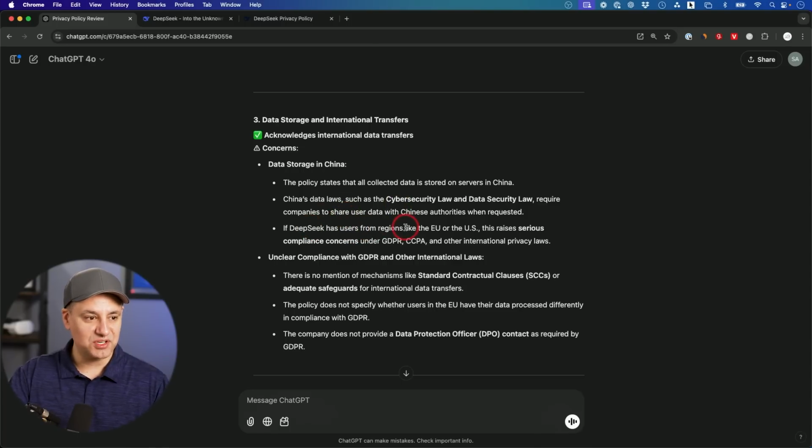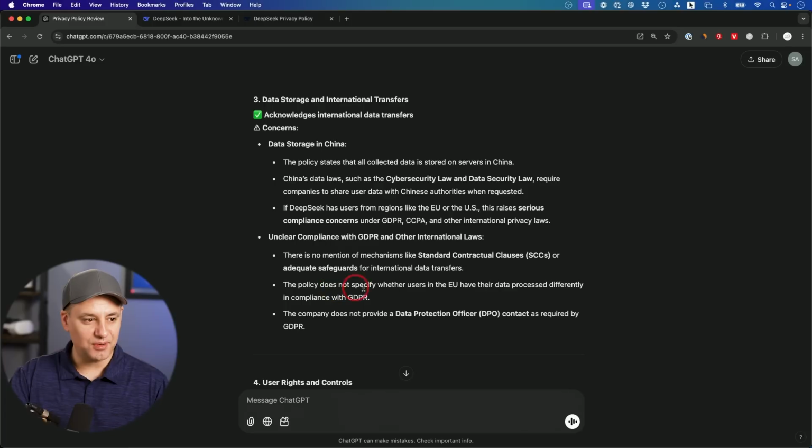If DeepSeek has users in regions like the EU and the US, this raises serious compliance concerns, especially under things like GDPR, right? And international privacy laws. The privacy policy doesn't say anything about whether users in the EU have their data processed differently in compliance with GDPR. So I'm pretty sure it's not complying with that.